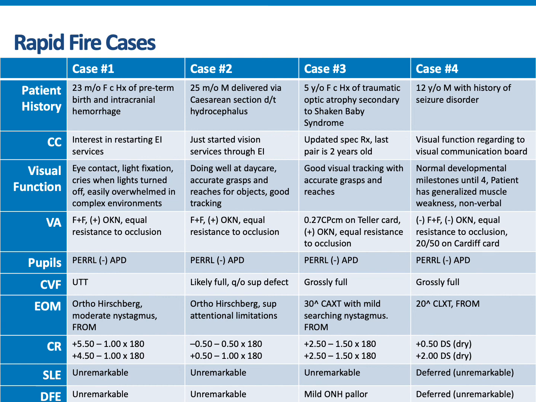We were unable to measure a Teller acuity on the patient, and the patient was not able to demonstrate a positive OKN response. The patient was also unable to fixate and follow. The patient, however, did demonstrate equal resistance to occlusion and did demonstrate 20/50 acuity on Cardiff. Pupils were unremarkable and fields were full. Cover test revealed a 20 prism diopter constant left exotropia. Dry retinoscopy revealed +0.50 in the right eye and +2 in the left eye, and slit lamp and dilation were deferred as the patient was already under care of an outside ophthalmologist.